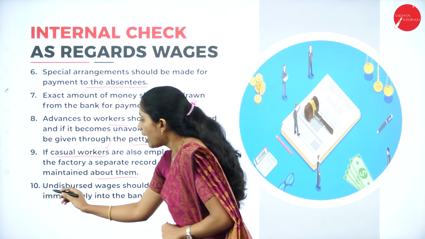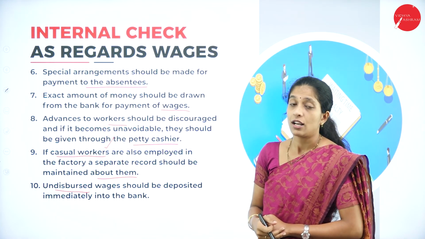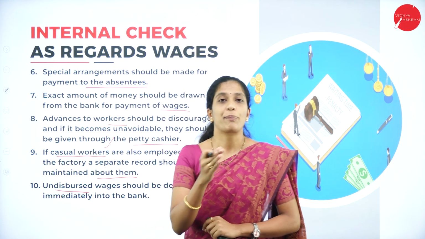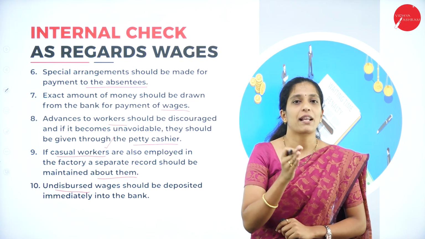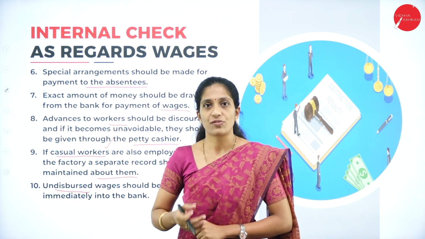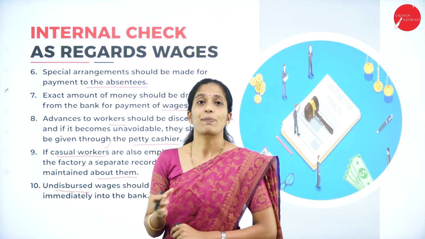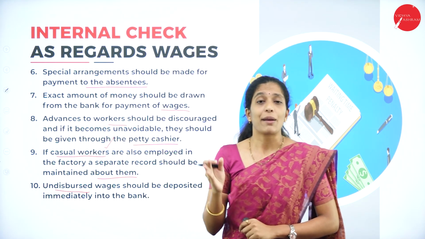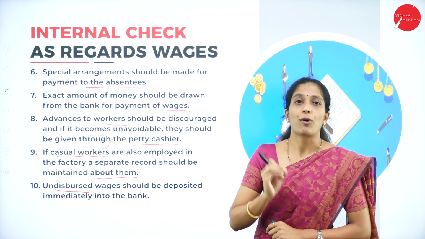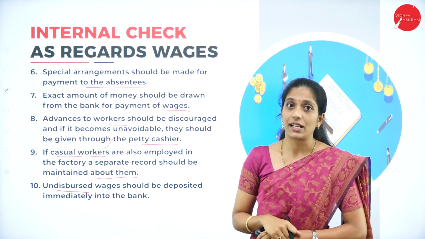Next, undisbursed wages should be deposited immediately into the bank. If any amount is left or not used in the payment of wages, it has to be deposited immediately into the bank. For example, if rupees 5 lakh has been withdrawn and only rupees 4,90,000 has been used, right? Then the remaining amount has to be deposited immediately into the bank, or else there may be a chance of misappropriation of that remaining cash.